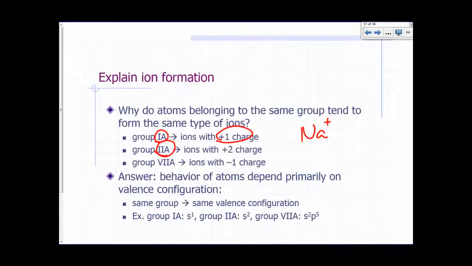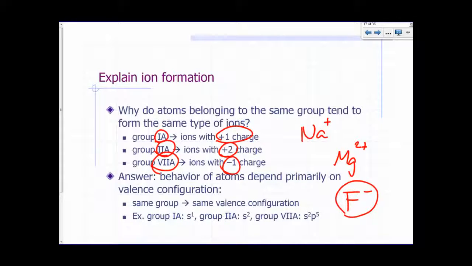Group 2A, on the other hand, are always found in nature with a plus 2 charge. If you find ions of group 2A, like for example magnesium, it's always found in nature to have a plus 2 charge. Similarly, atoms from group 7A, if they form ions in nature, the ones that you find in nature will always have a negative 1 charge. So for example, fluorine is always found in nature to have a negative 1 charge if it becomes an ion, fluoride ion.